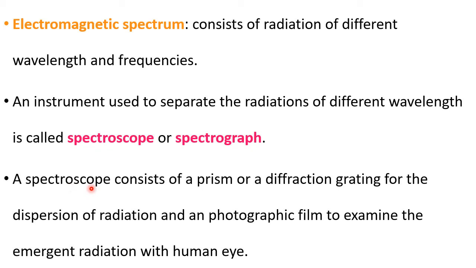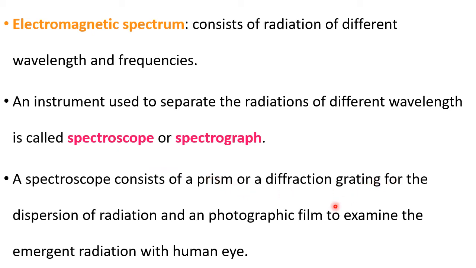A spectroscope consists of a prism or a diffraction grating for the dispersion of radiation and a photographic film to examine the emergent radiation with the human eye. So a spectroscope is a group of all these devices. If the radiation comes out, it has to be passed through the prism or a diffraction grating.